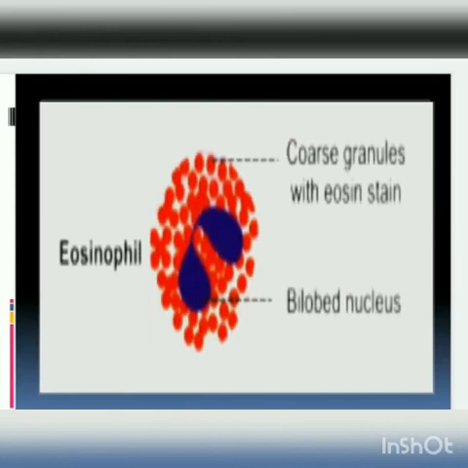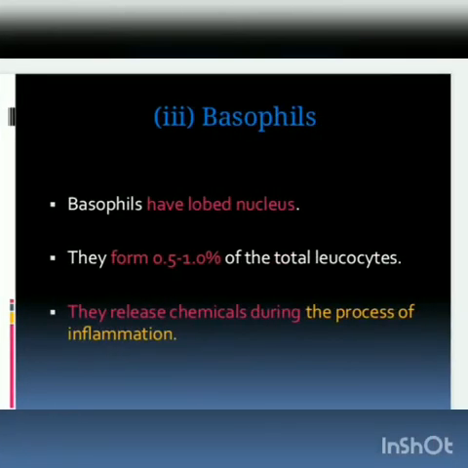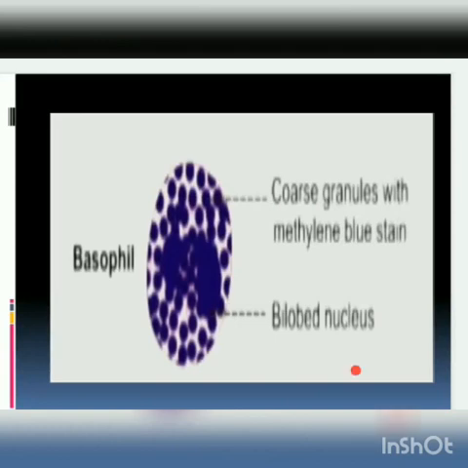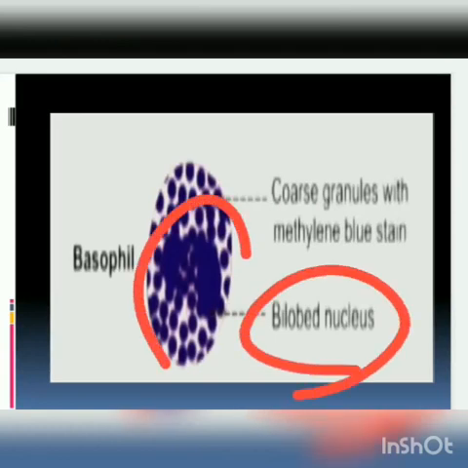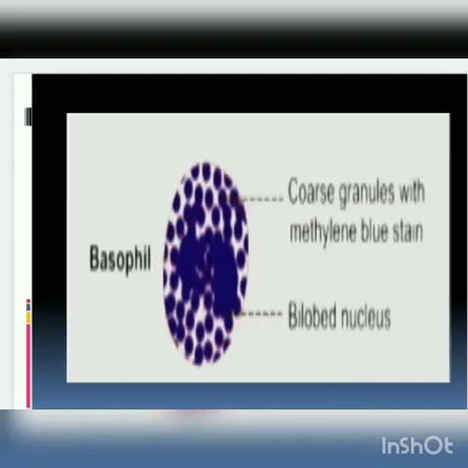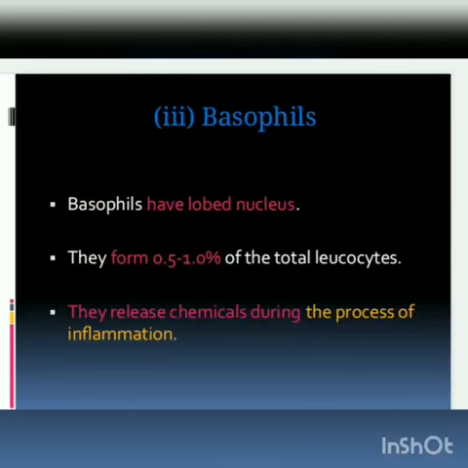This picture we have seen: basophils. Basophils have a lobed nucleus, but sometimes it may be a bilobed nucleus also. Bilobed, but we have to understand it is lobed. Again, the stain given is methylene blue. So don't forget, this is a basophil. See the granules of the basophil, they are very dark after giving methylene blue stain. They have a lobed nucleus and they form 0.5 to 1% of the total leukocytes.